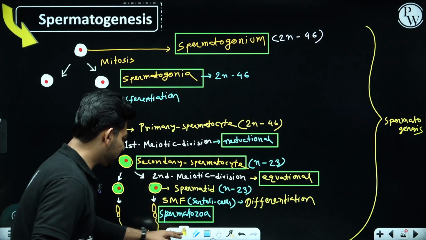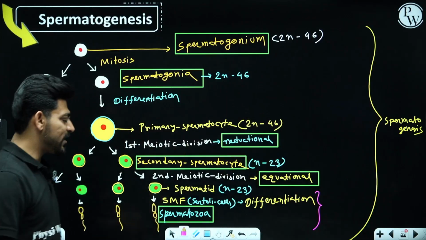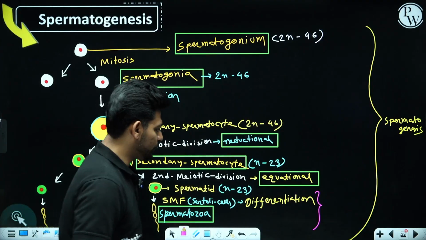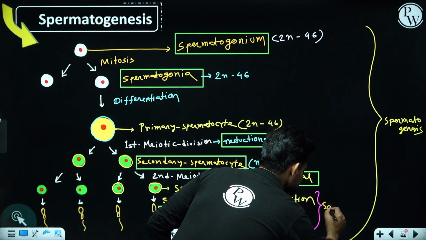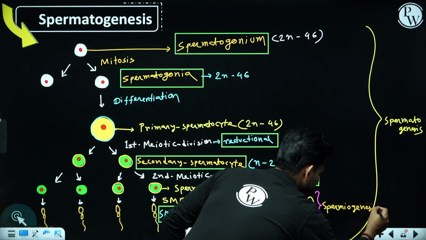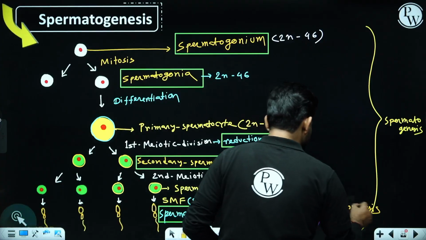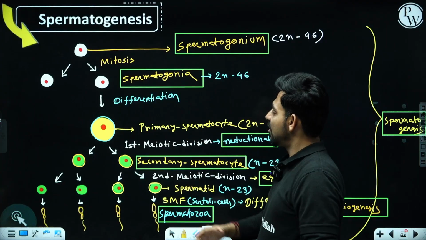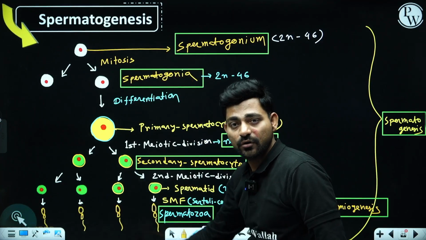But the last phase from spermatid to spermatozoa, the only differentiation part from spermatid to spermatozoa, this stage is called spermiogenesis. So what is the difference between spermatogenesis and spermiogenesis? Spermatogenesis is the whole process, the sequential steps of formation of spermatozoa from spermatogonium, the whole process.